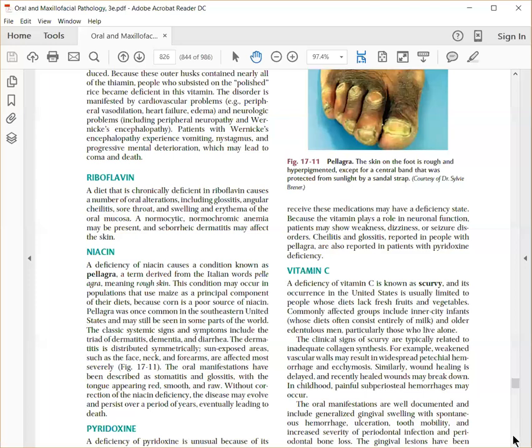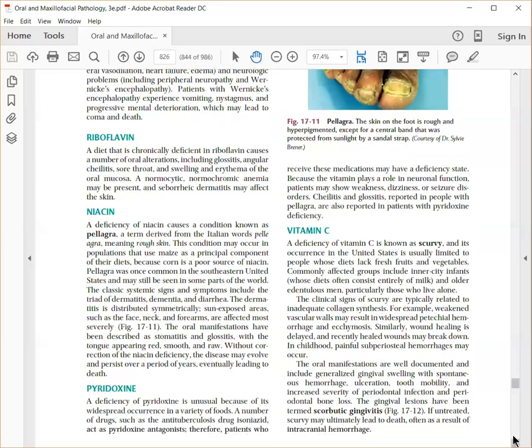Then you also get deficiency of pyridoxine, which is usually rare, and it is commonly seen due to the anti-tuberculous drug isoniazid. So patients who are on anti-tubercular therapy can get this pyridoxine deficiency. Vitamin C deficiency is known as scurvy.